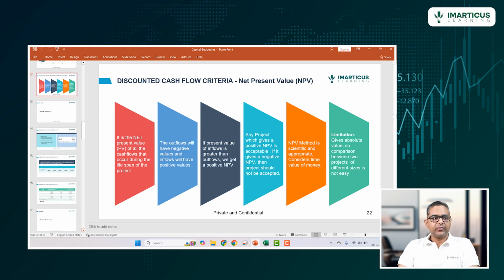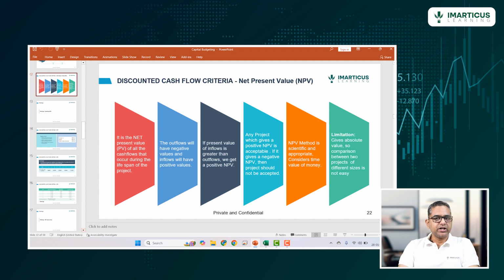How do we show them? While doing the calculations, we show all the outflows as negative values, and all the inflows as positive values. For example, if we are setting up a factory and that would mean investing 10 lakh dollars, that 10 lakh dollars is a cash outflow. That cash is going out from the company to set up that factory, so that will be shown as negative.